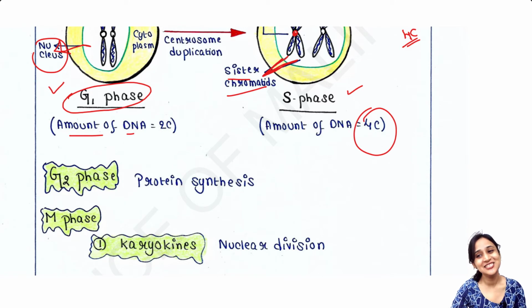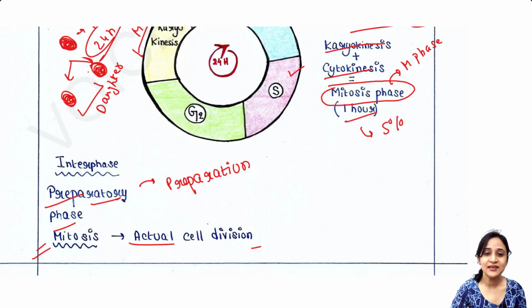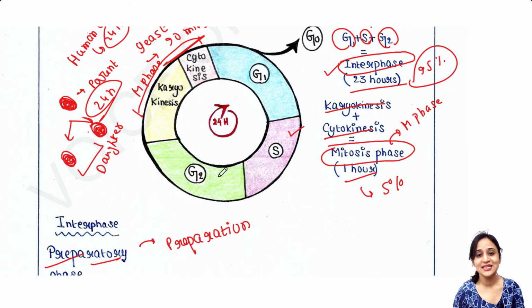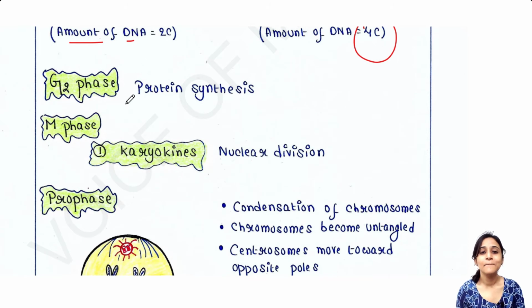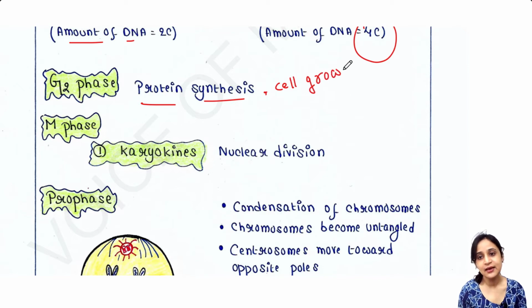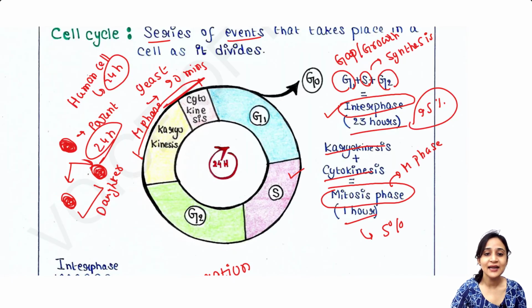Next phase is G2 phase. So we have seen here that after S phase, G2 phase comes. Now in G2 phase, mainly protein synthesis occurs as well as the cell grows in size, and mainly here protein synthesis occurs because you have seen here that after G2 phase, the mitosis phase or actual cell division phase will occur.